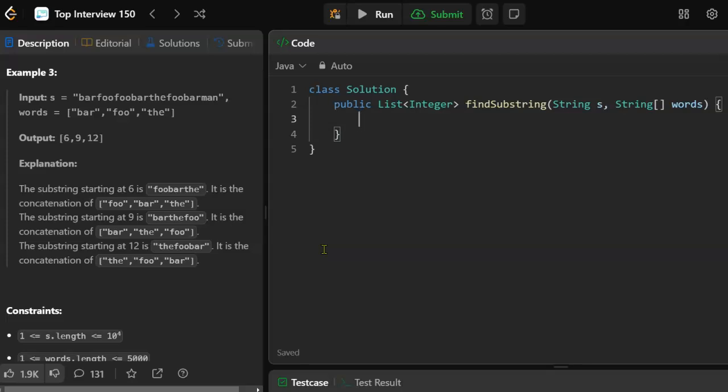If we can slide through the entire window, one word at a time, we hit every word and there are no words left over, that's a win. So we keep track of that index. And at the end, we return the indices as a list. Okay, now let's see what the code looks like.